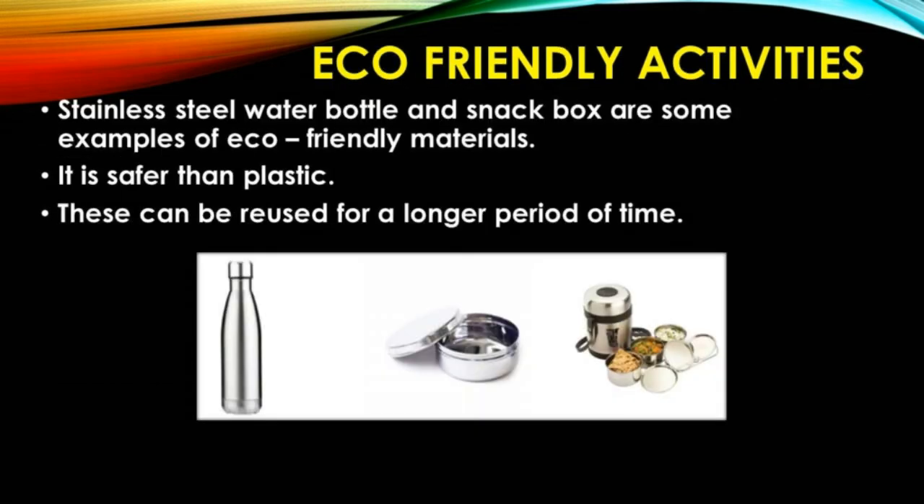Stainless steel water bottle and snack box are some examples of eco-friendly materials. Stainless steel does not leak chemicals into your food or water, so it is safer than plastic. These can be reused for a longer period of time.